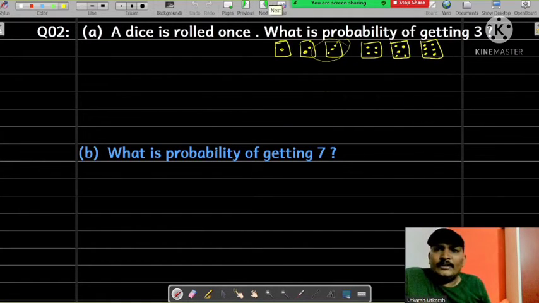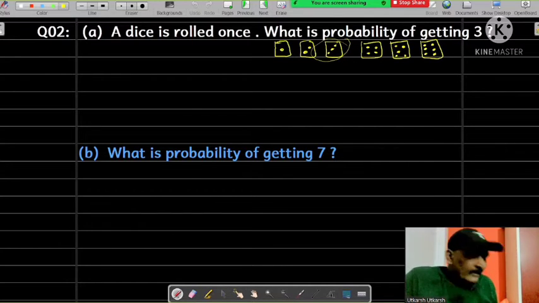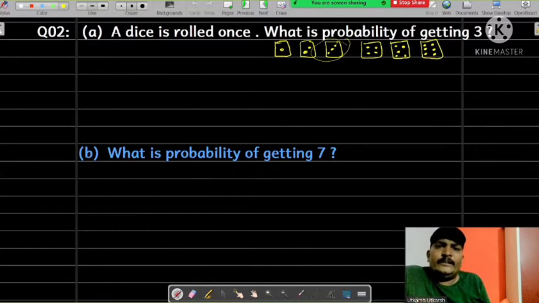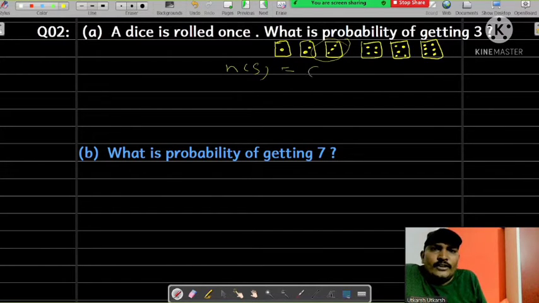Next, now see, a die is rolled. What is the probability of getting 3? Now see, when we throw the die, the total number of possible outcomes NS equals, either we will get 1, 2, 3, 4, 5, 6, so it will be equal to 6.